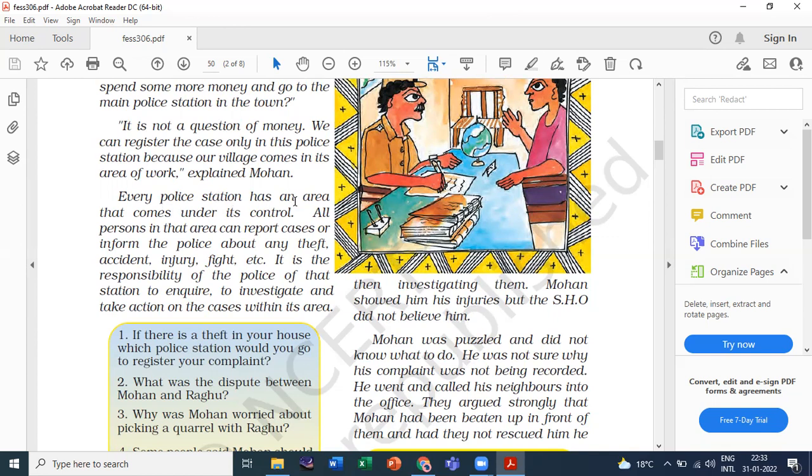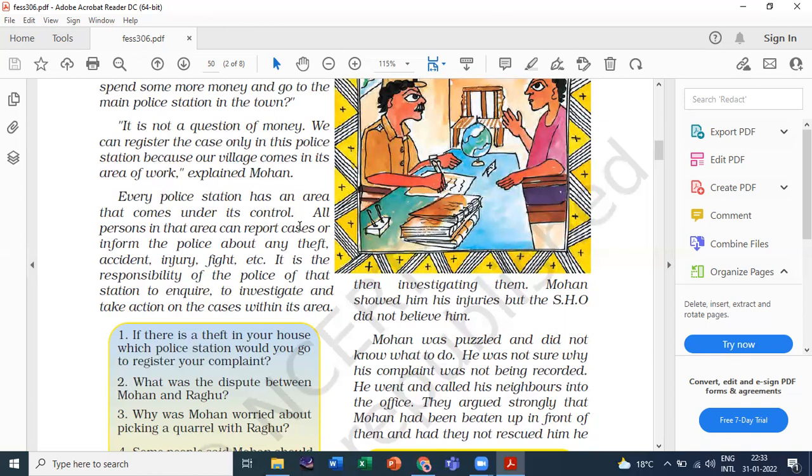Every police station has an area that comes under its control, and all persons in that area can report cases or inform the police about any theft, accident, injury, fight, etc. It is the responsibility of the police of that station to inquire, to investigate and take action on the cases within its area. Up to this, from every to the end, area is your answer.